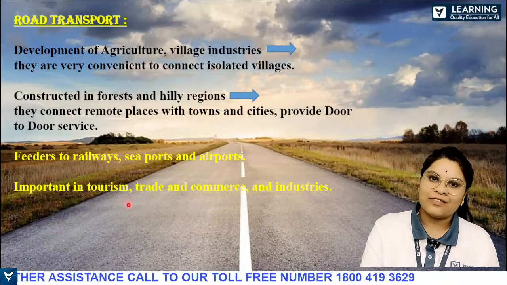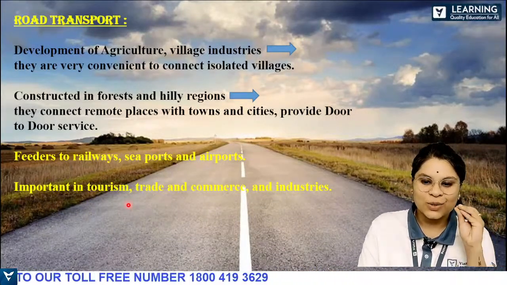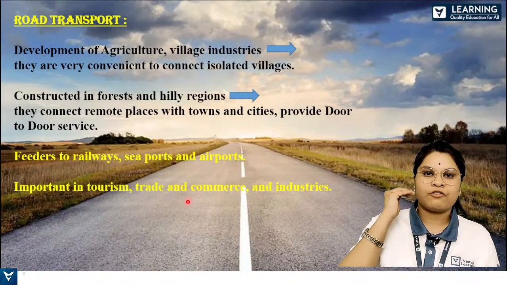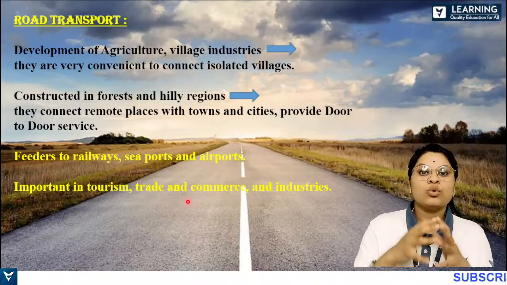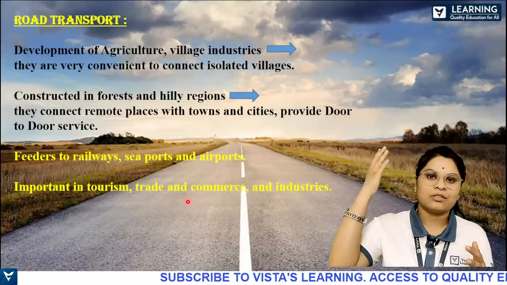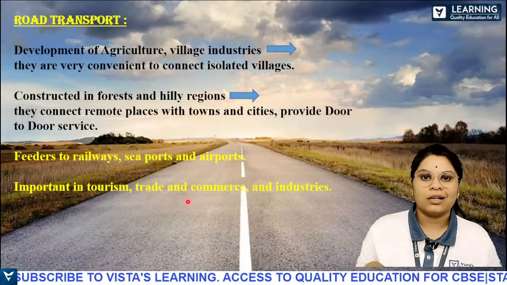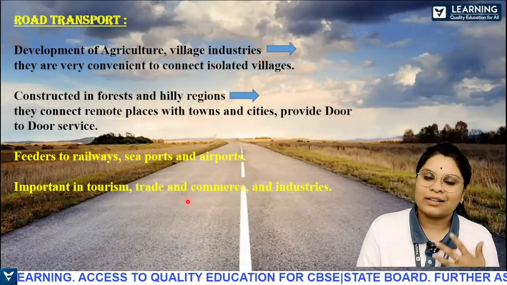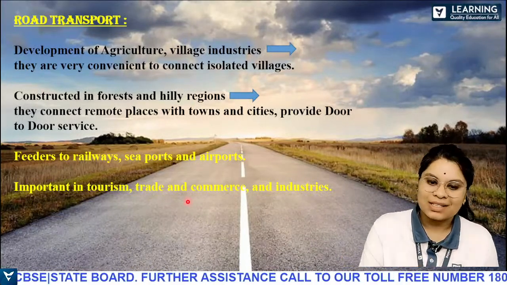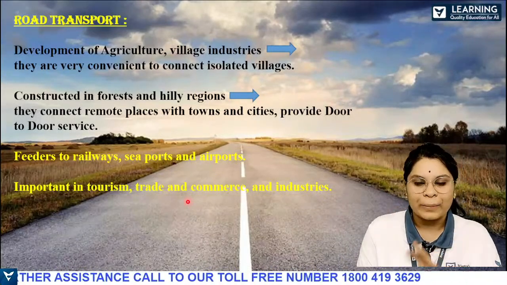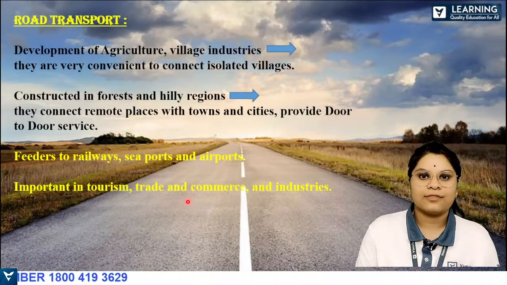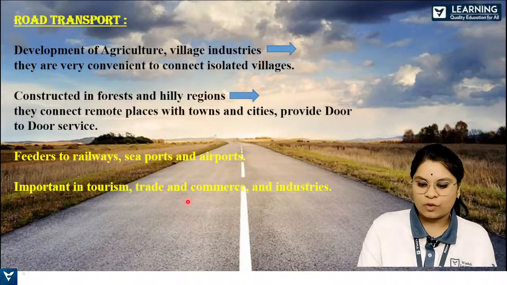It is very, very important in tourism, as usual. It is important in tourism, trade and commerce, and also in industries. If a road is there, it is convenient for people to move from one place to another. If they're coming from Delhi to Karnataka to see Karnataka, that is tourism. A road is required. So tourism, trade, exchange of things, commerce, minting money and all is very, very easy, because it has a lot of economic value, and also building industries and going to the industries. All this is very easy if there is a road. Are you understanding? So these are some of the importances.